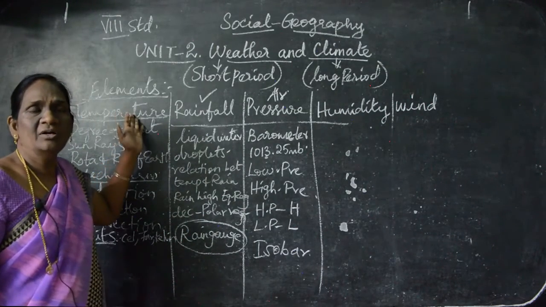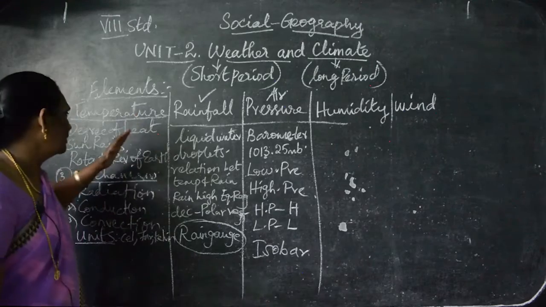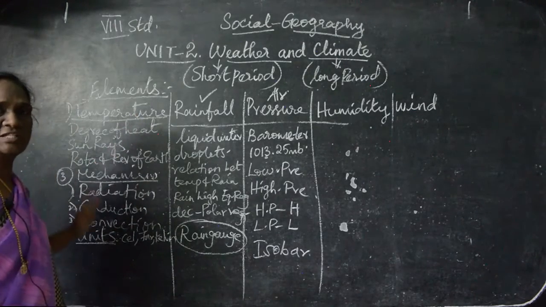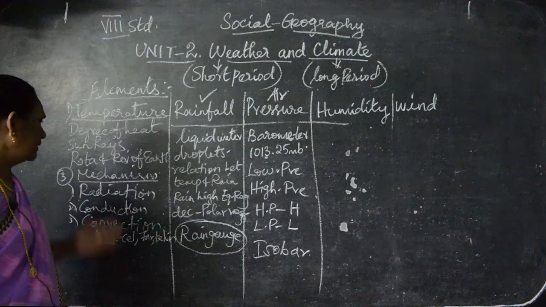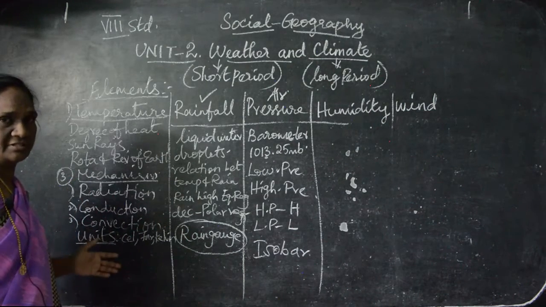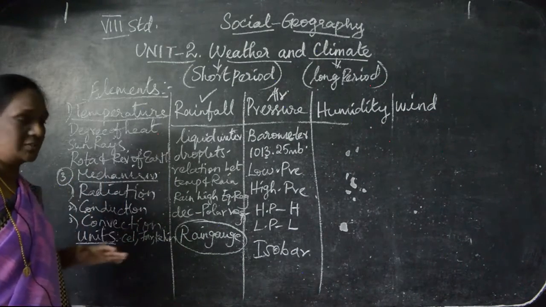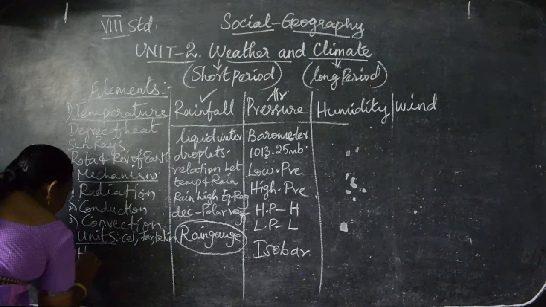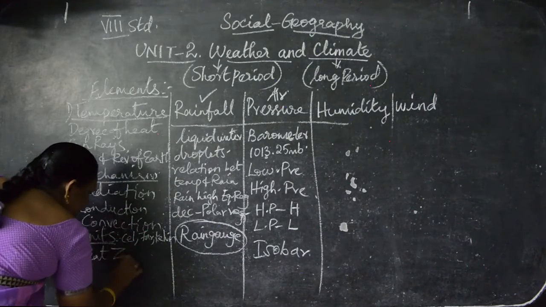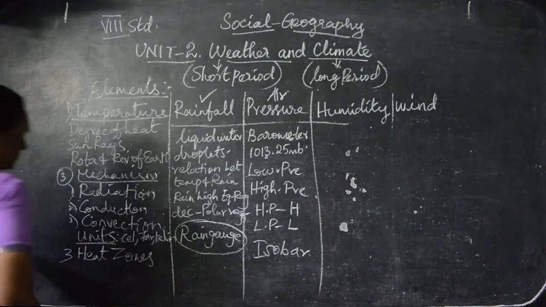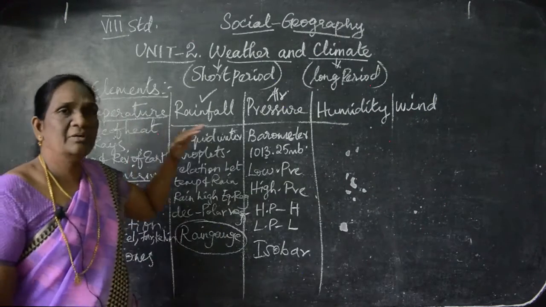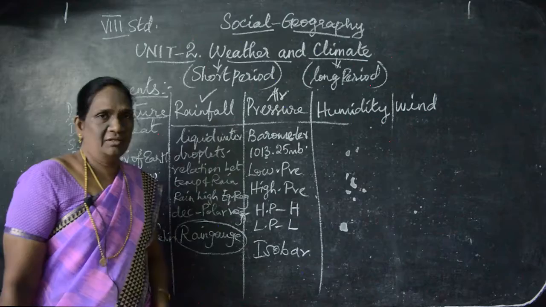In temperature, we saw about the degrees of heat, raised because of the rotation and revolution of the earth, radiation, and the mechanisms of this. Understand? And the heat zones. There are 3 heat zones. We saw about this. Now, next we saw about the rainfall.